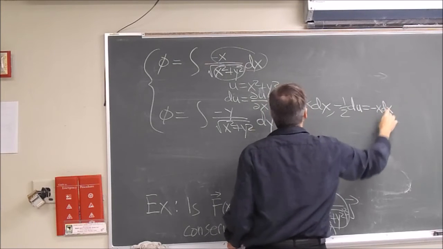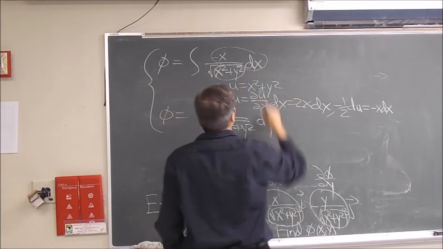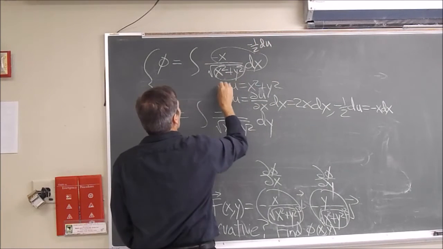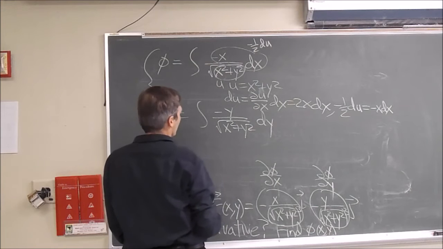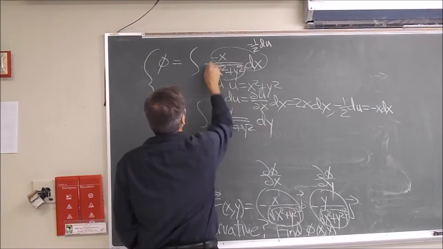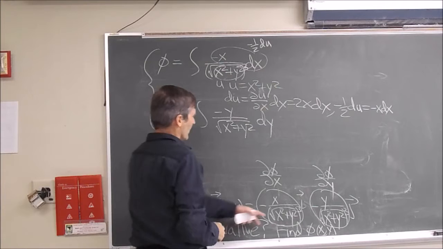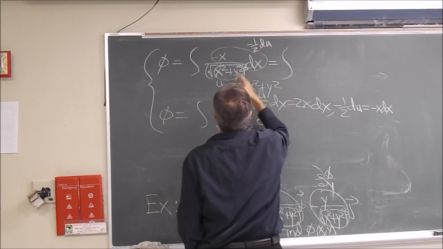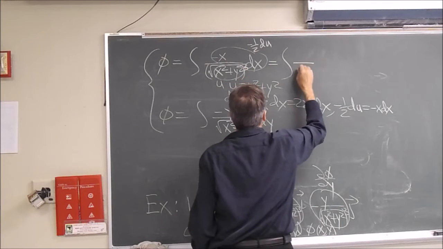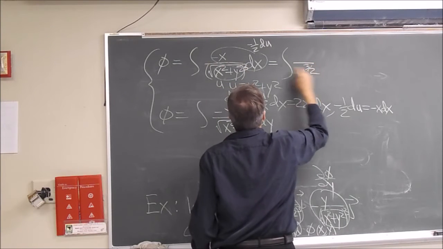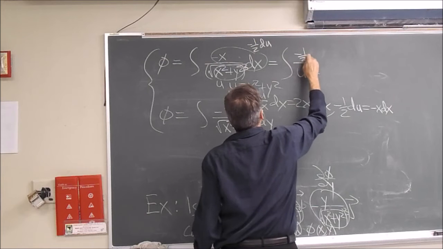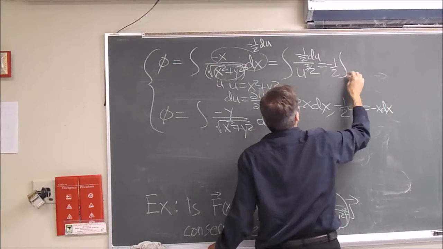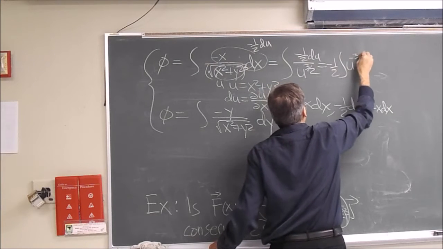So we replace the minus x dx with minus a half du, and we replace x squared plus y squared with u. And I'm sorry, I wrote this wrong, this was cubed, copying it from here. What this is now is the integral of u to the 3/2 on the bottom, minus a half du on the top, or minus a half the integral of u to the minus 3/2 du.